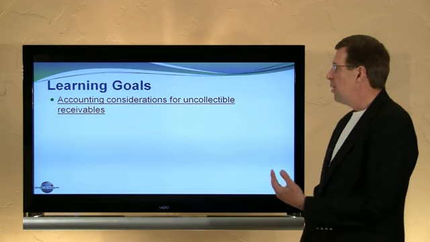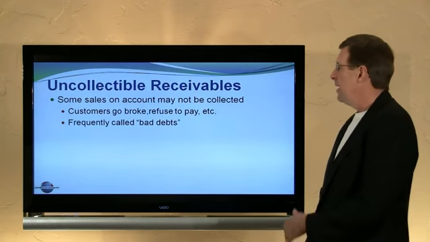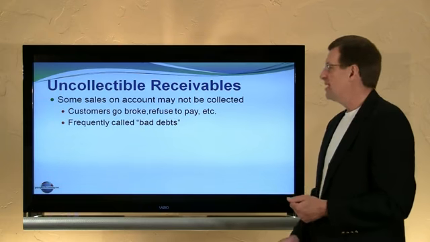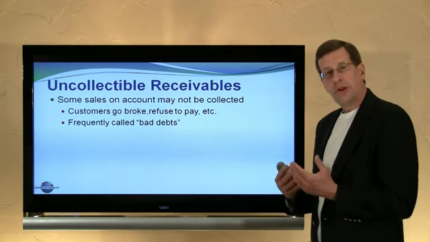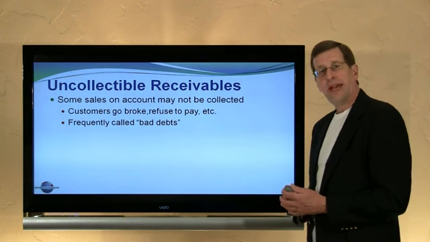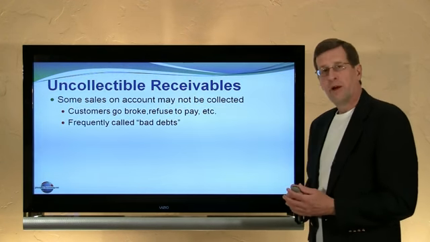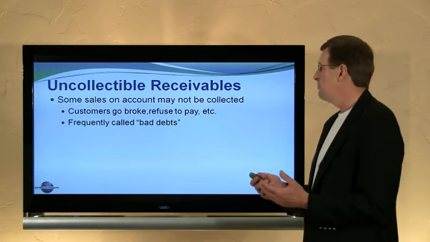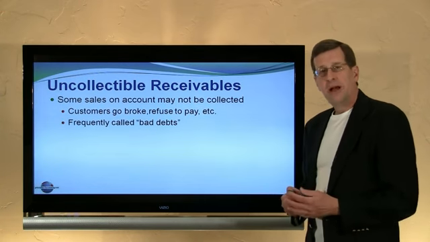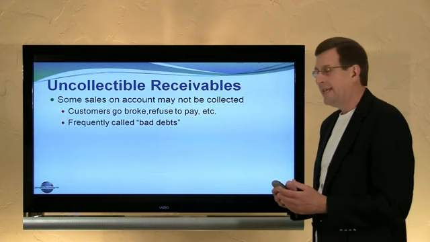In this module, we will look at the accounting considerations for uncollectible receivables. Now, when a company directly extends credit, one of their greatest risks and perhaps one of their greatest costs is the chance that some customers may not pay, that those receivables will go uncollected. Customers might go broke, there might be a dispute, customers refuse to pay. These amounts, these uncollectible accounts, are also sometimes called bad debts.